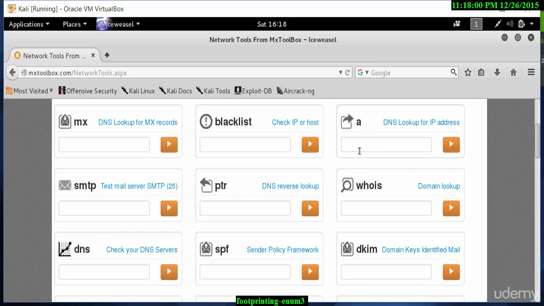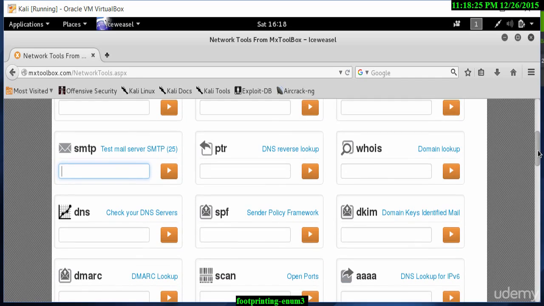We have blacklist, we have MX functions, we have the A records, SMTP, whois, DNS, so much more information. Again, just put in the SMTP information in this box and you can scan straight from this particular web page. All the tools are displayed nicely on one page.